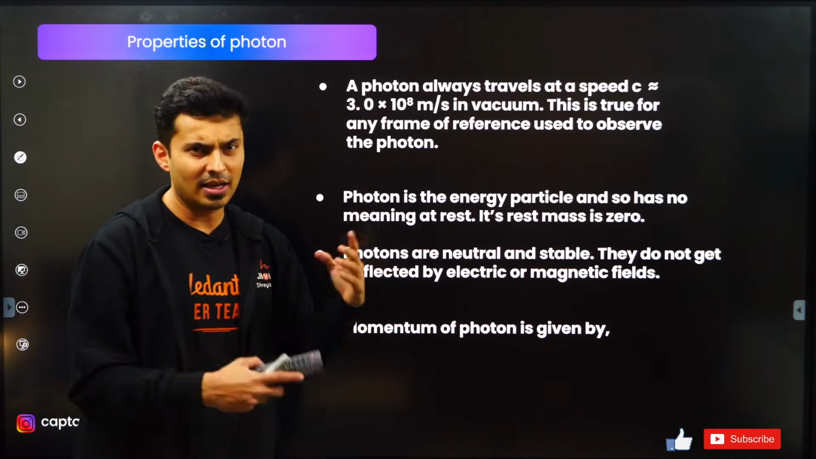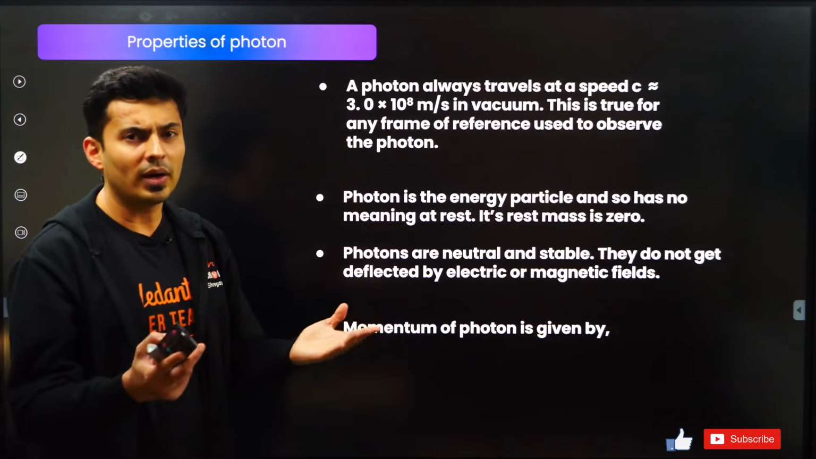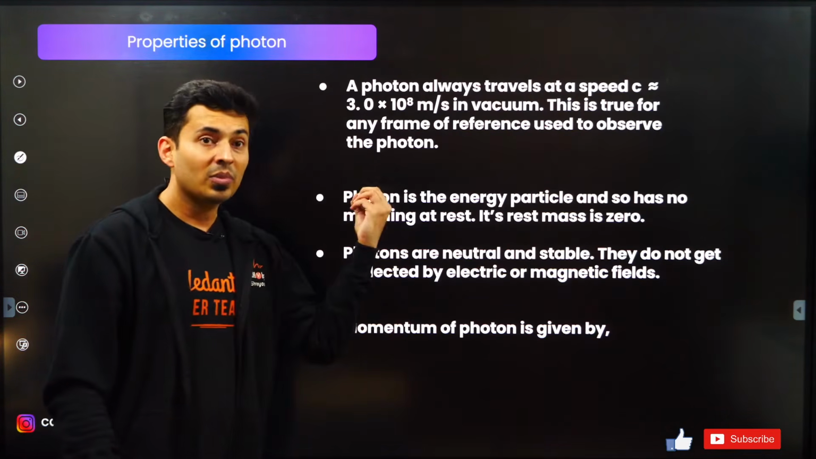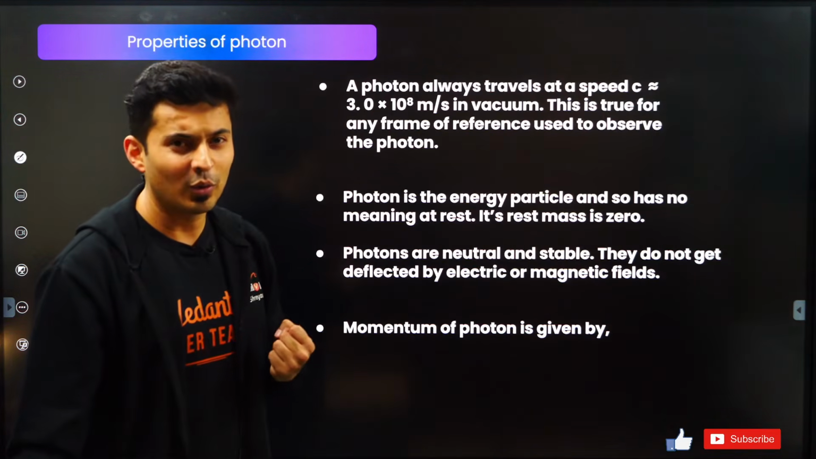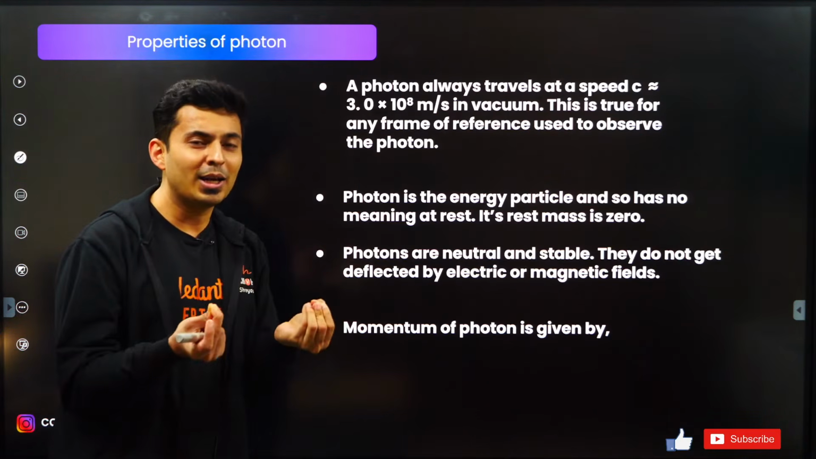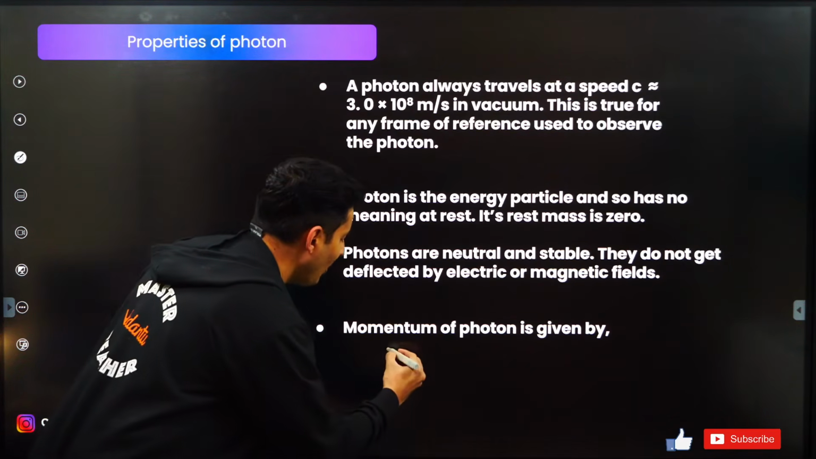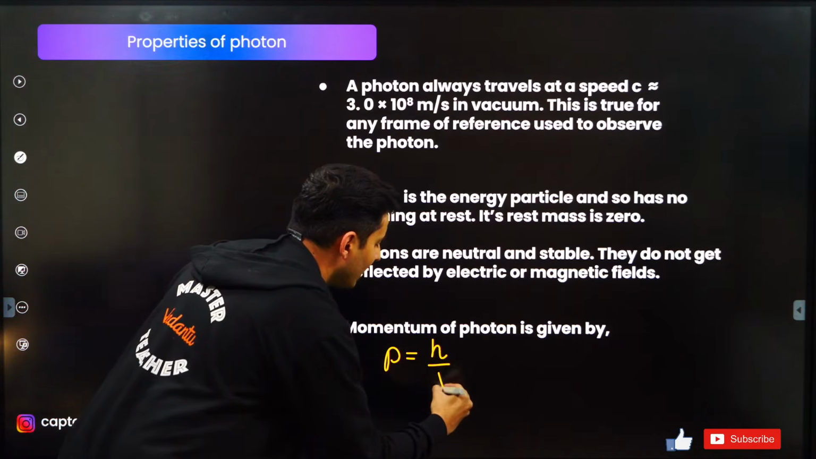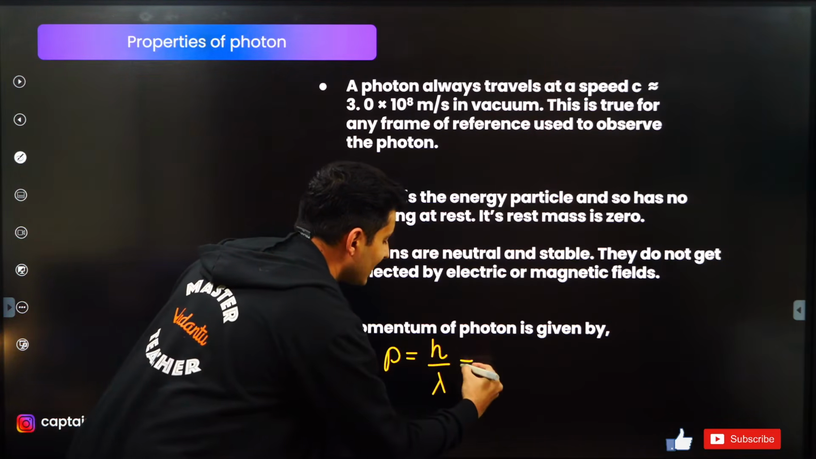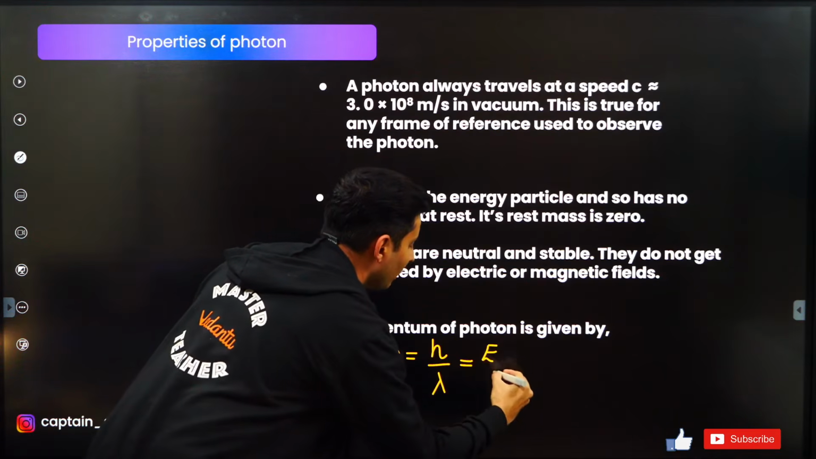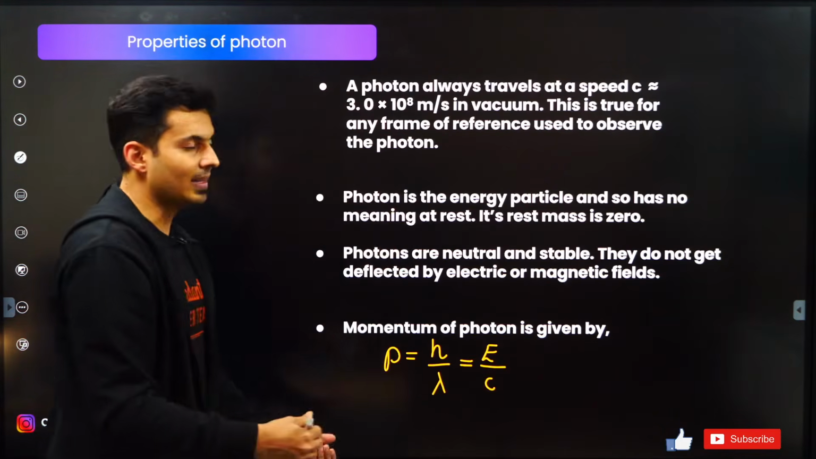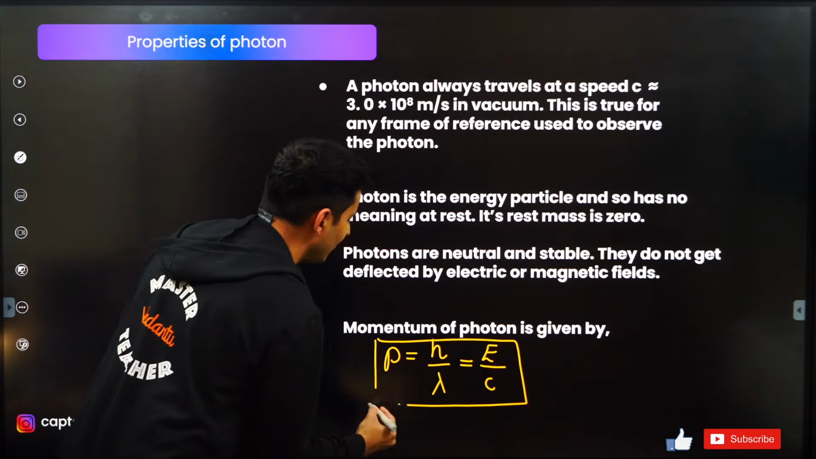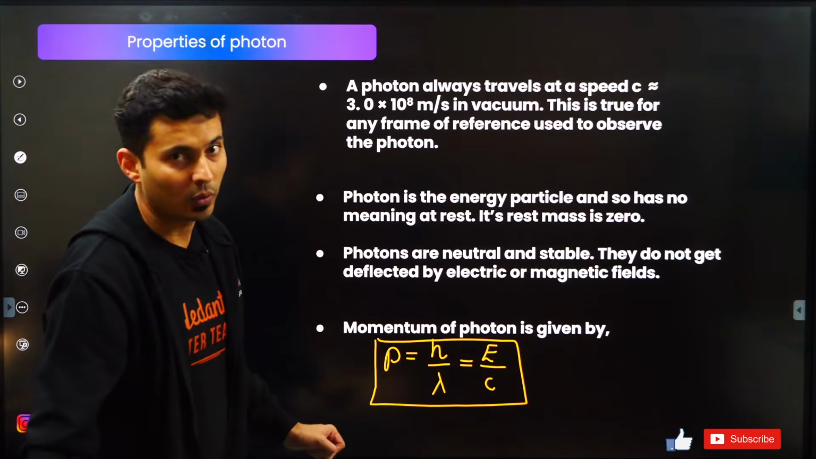Photons are neutral, they are stable, they do not carry charge, so they do not get deflected by electric or magnetic fields. Also, there is momentum associated with a photon, because remember, a photon is a particle, so it should have momentum. The momentum of the photon is given by h by lambda, or you can say it is the energy of that photon divided by c. Either of the two formulas you can use for finding the momentum of the photon.